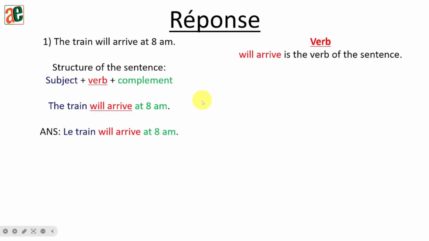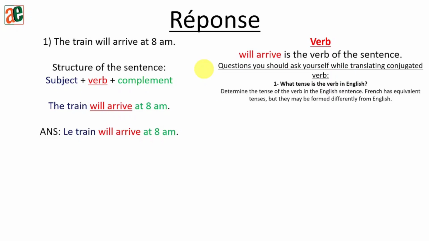Next point, the verb. Will arrive is the verb of the sentence. Again, we do have some questions that we need to follow to get it properly translated into French. First one, what's the tense of the verb in English? Here I've written English, but it can be the given exercise language, or your mother tongue. So the first thing that you have to do is to get the tense in your mother tongue or in English or in the given language of the exercise. Then only apply the French rules for that specific tense.